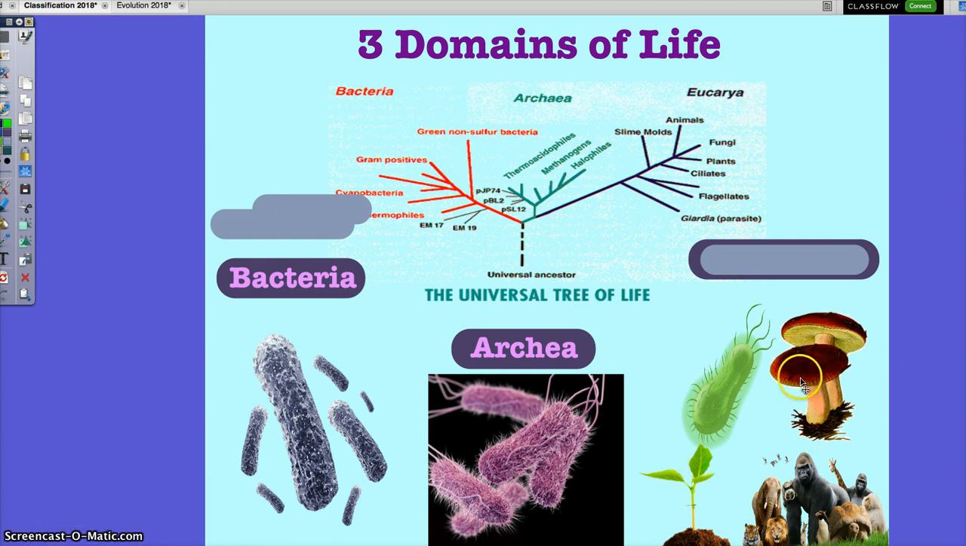And then what are these? Fungi. Fungi is one of them. What did you say? Good. Eukaryotes. The main difference between the three domains of life is that bacteria and archaebacteria are prokaryotes, and eukaryotes are organisms that have a nucleus in their cell, which are protists, fungi, plants, and animals.